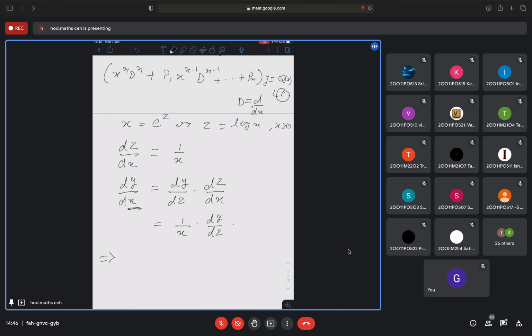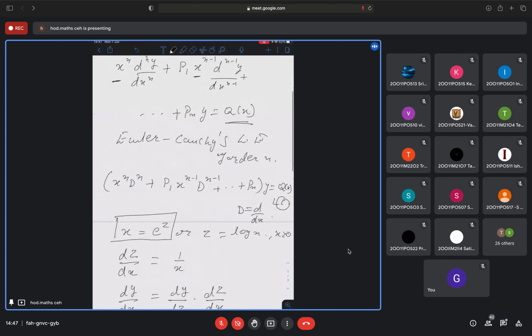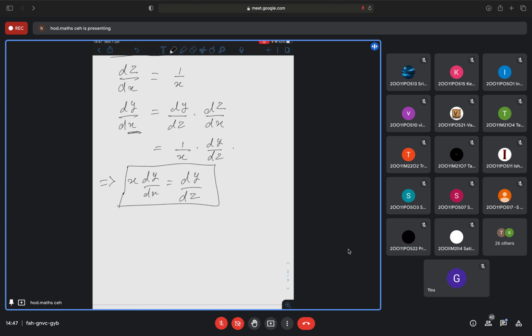In the given question, wherever you have x, you need to substitute x is equal to e to the power z. Wherever you have x into dy by dx, there you have to substitute dy by dz. Now in the given question you may have d square y by dx square also. All different order derivatives of y with respect to x need to be converted to derivatives of y with respect to z.